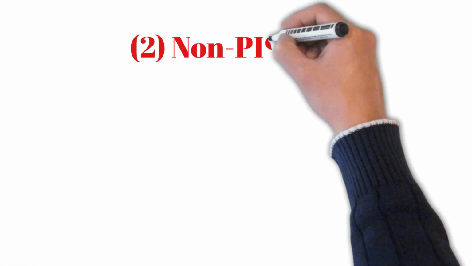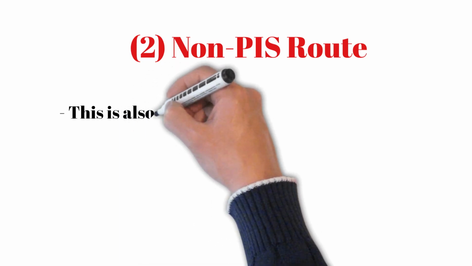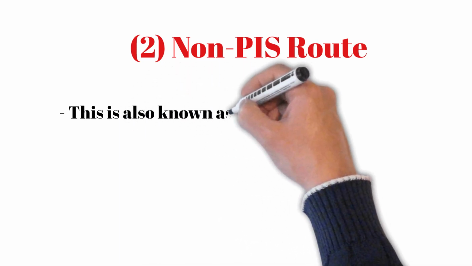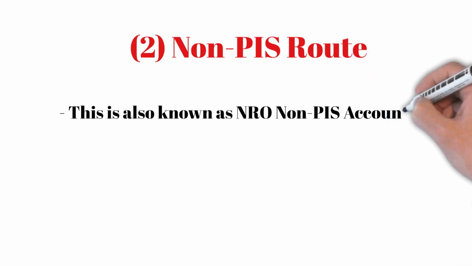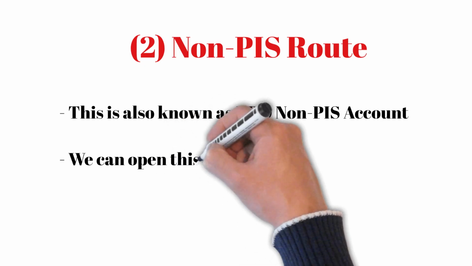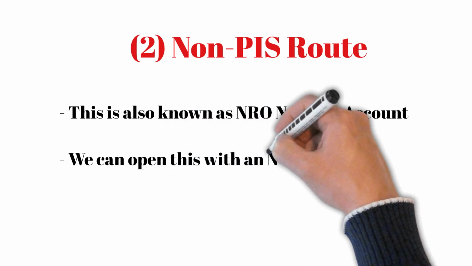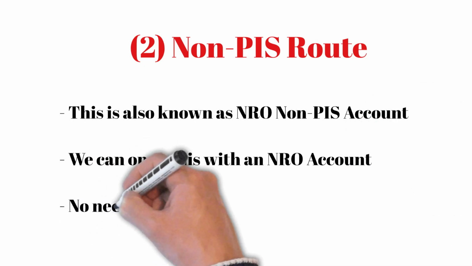Next, we discuss the non-PIS route for opening the trading and Demat account by an NRI. This is also known as the NRO non-PIS account. As the name indicates, we can only open this with an NRO account, and there is no need for a PIS permission letter from the Reserve Bank.